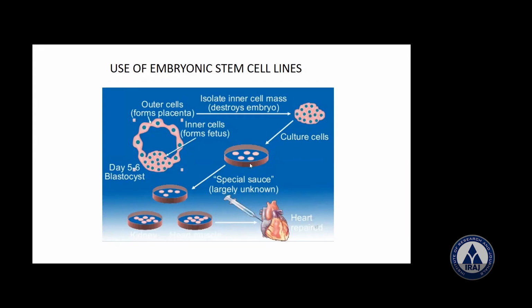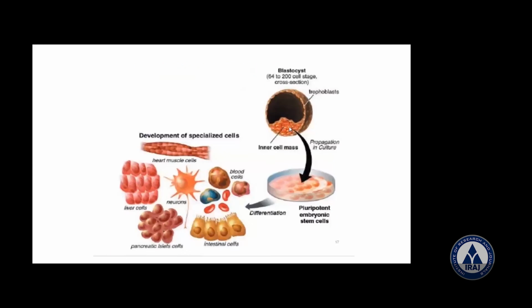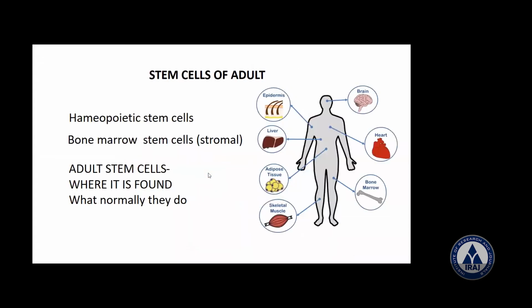Then after the culture here, some cells are taken to repair the heart here. Now just see that one, how they are taken here. Differentiation. It may be intestinal cells, pancreatic cells, liver cells, heart cells, and the neurons here. Now, come to that one.